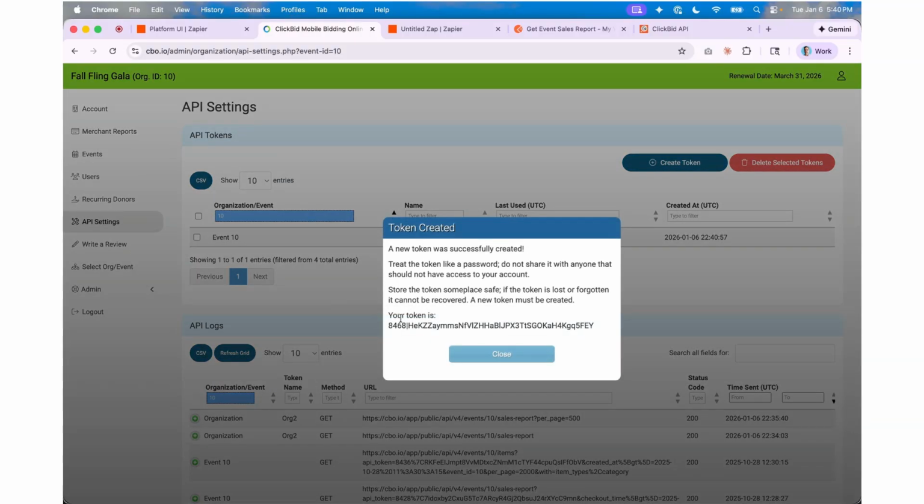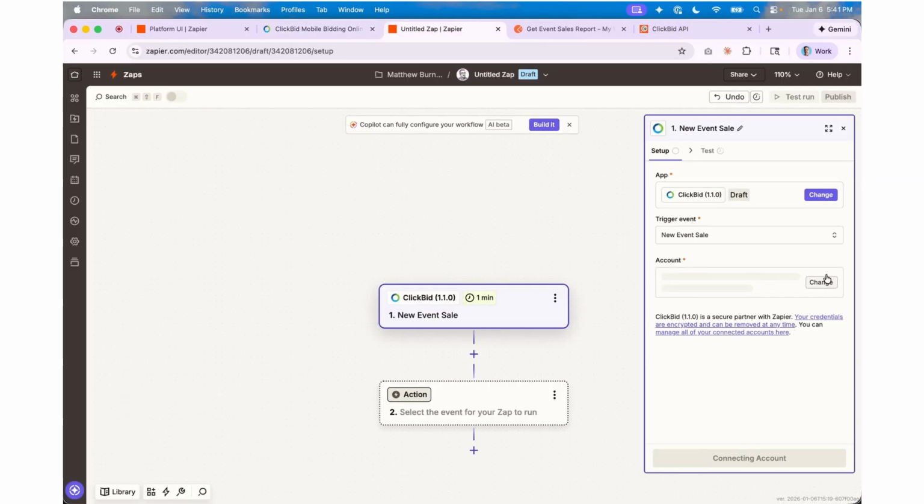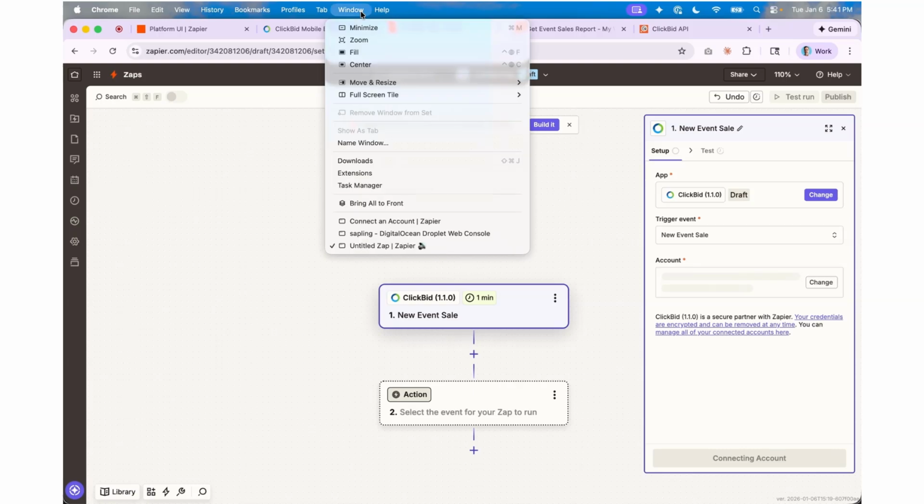And it's going to give me this token, 8468 pipe HEKZZ and so on. I'm going to select all of it, or you can do a couple of things. You can triple click, one, two, three, and it selects everything. So we want everything from the 8468 all the way to the Y, and then copy it. I'm going to go back to Zapier, where I already had it open here.